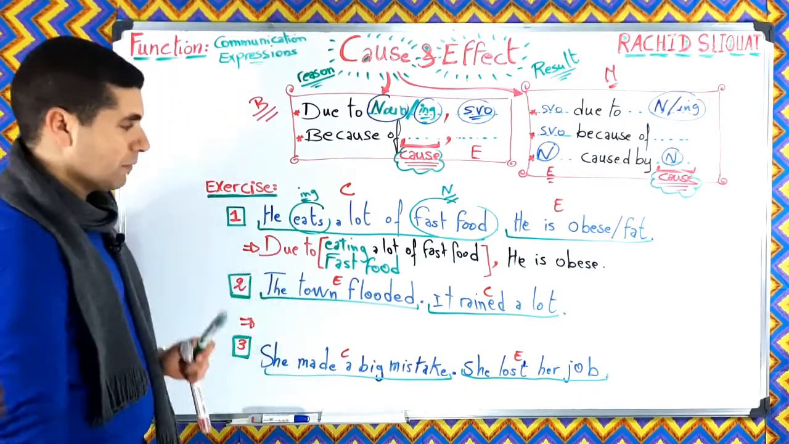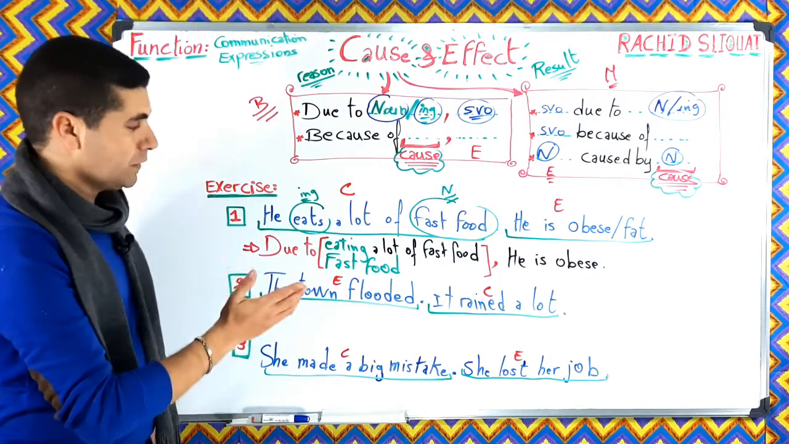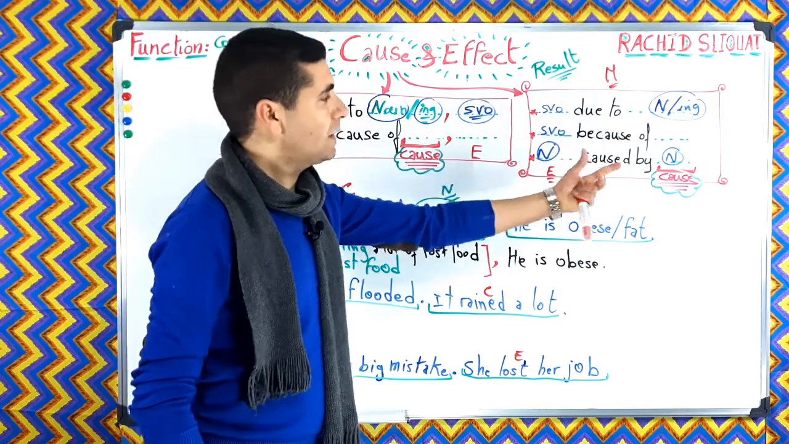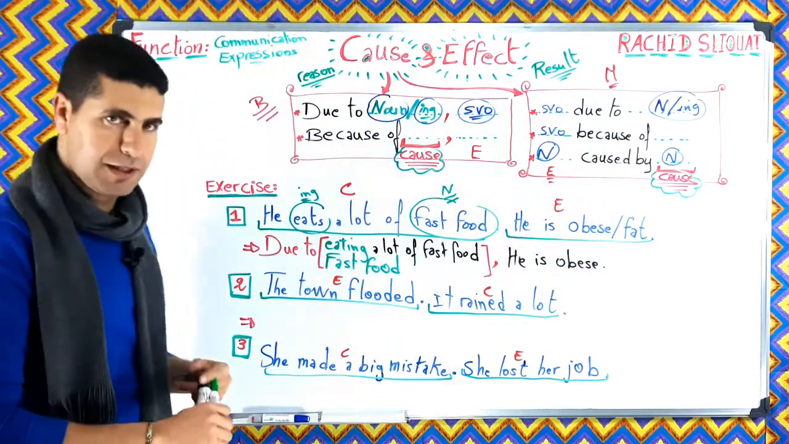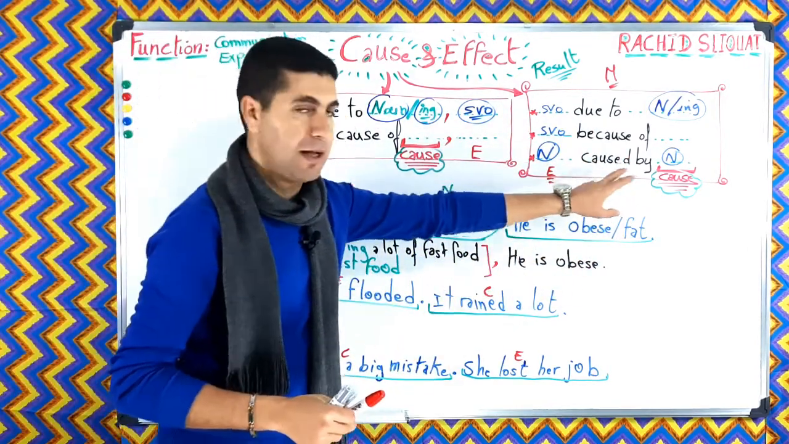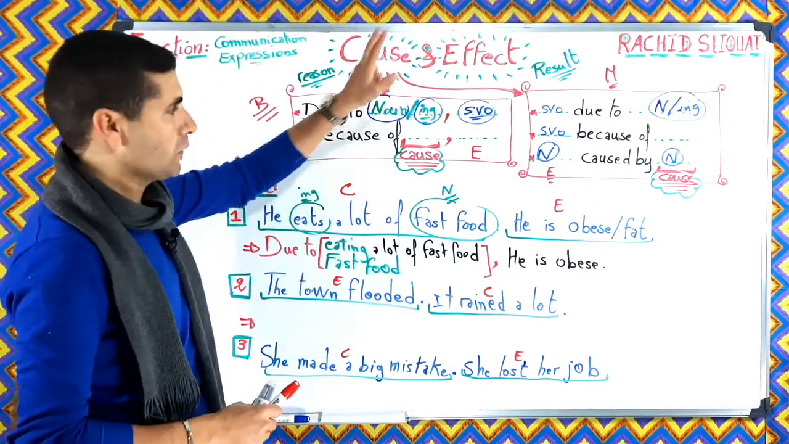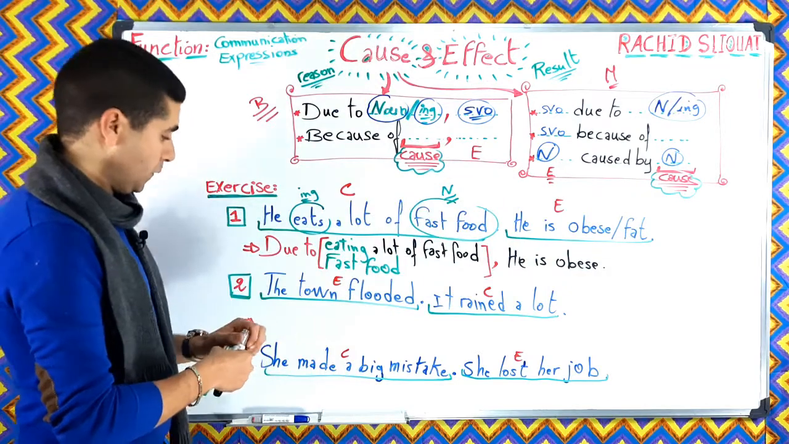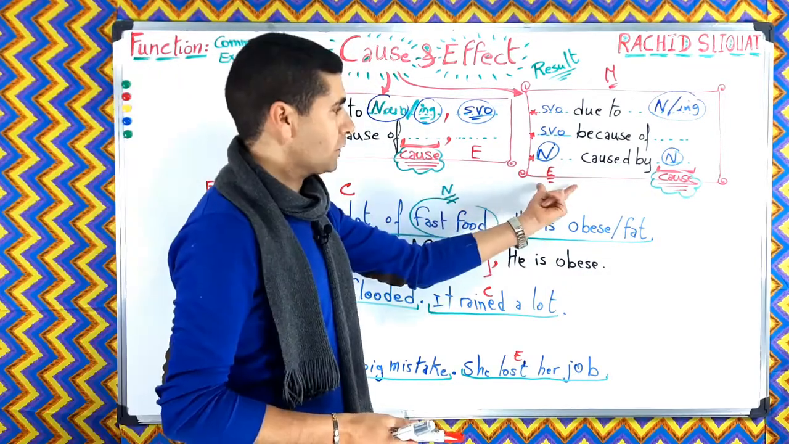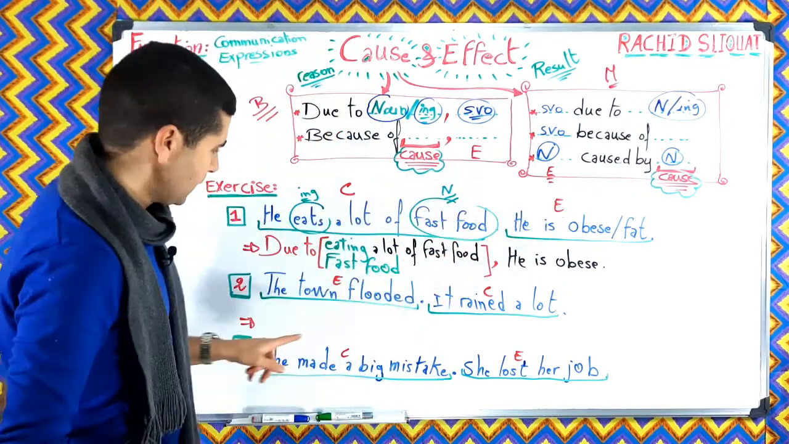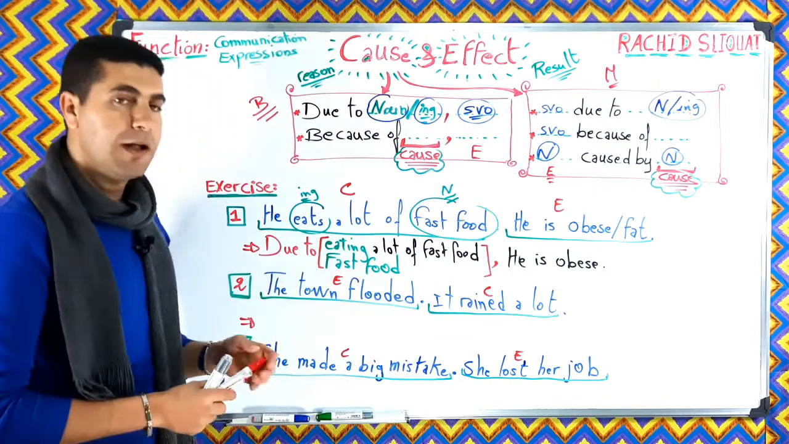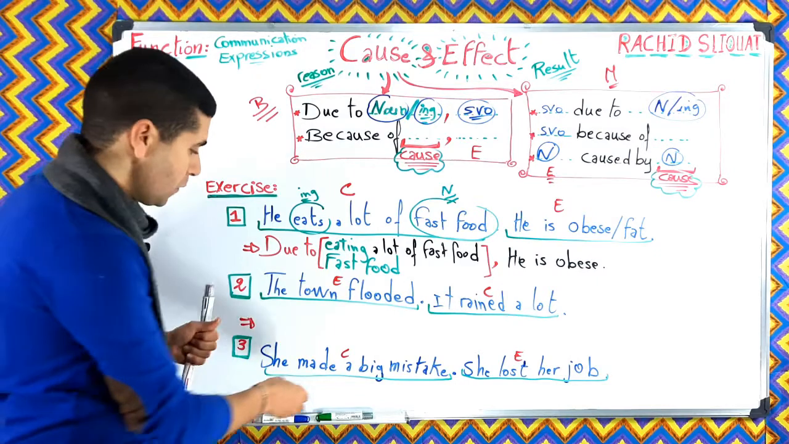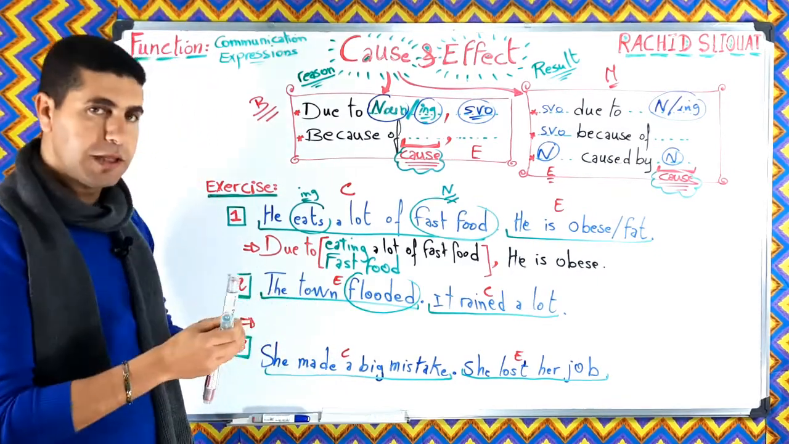Let's see number 2. The town flooded, it rained a lot. Let's use this pattern and let's take caused by, okay? Caused by. So when we use caused by, the two parts, cause and effect, are supposed to be nouns, okay? Supposed to be nouns. So what are we going to say here? We are going to start with the effect. So what is the effect? This is the effect. The town flooded. What is the noun that we can use here? We can use, so flooded, the noun is flood.